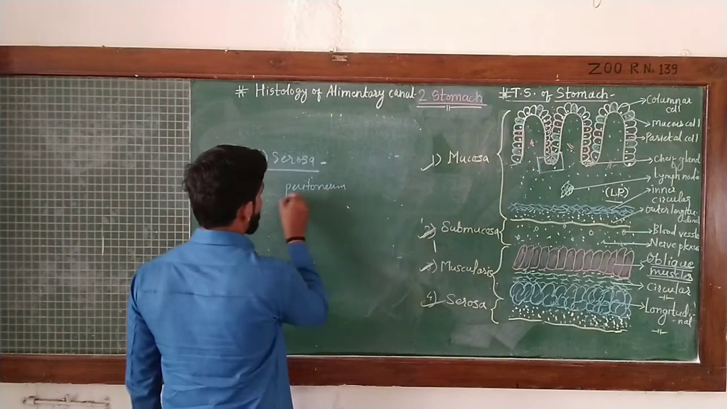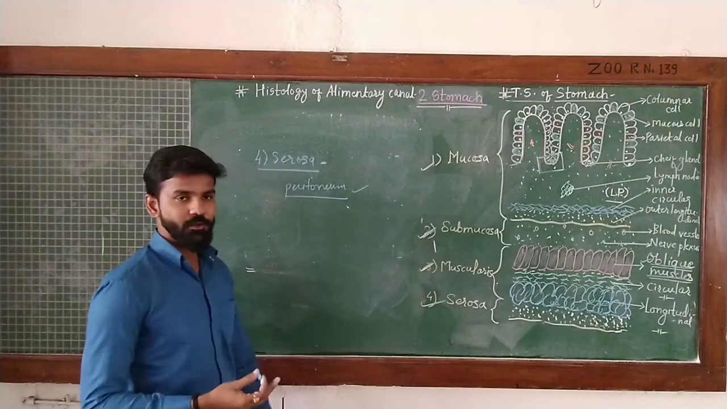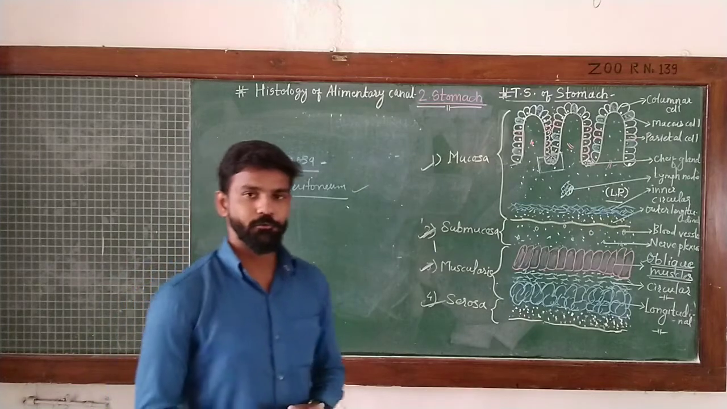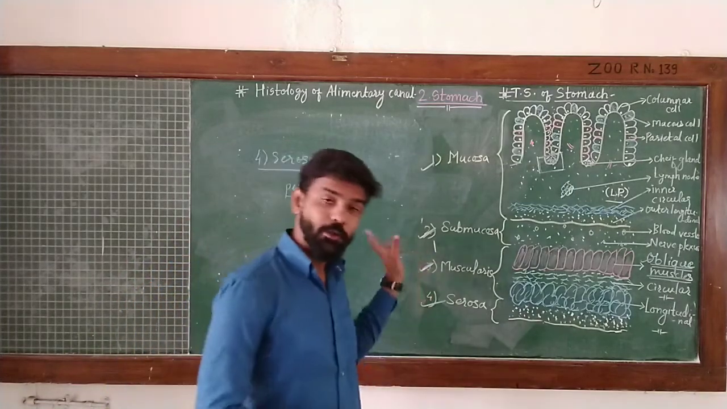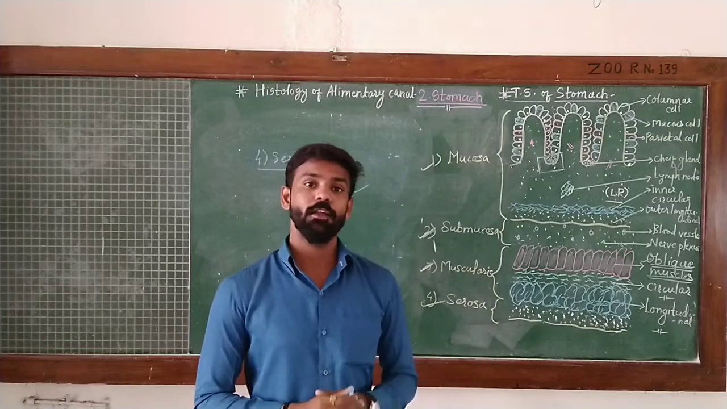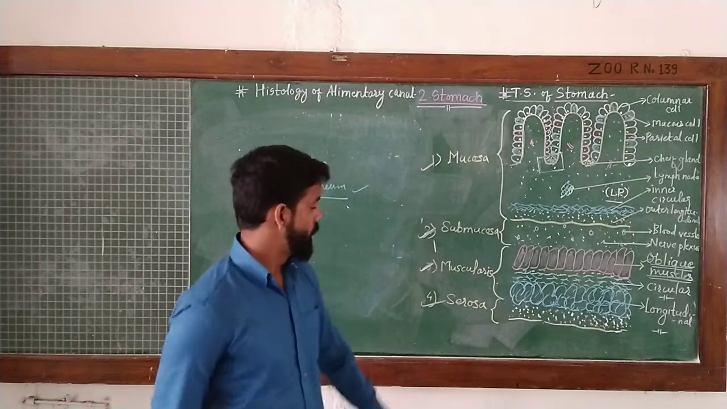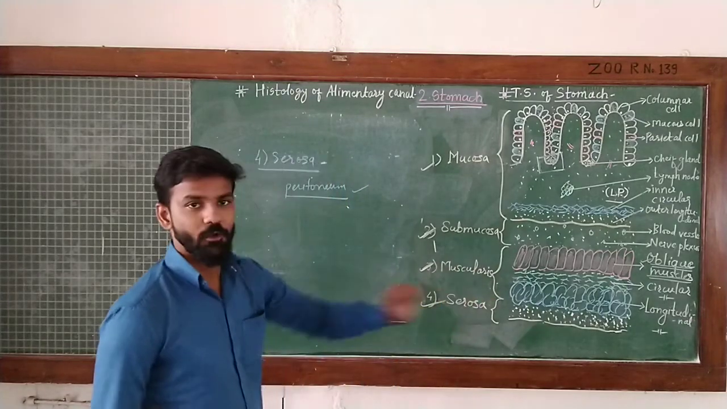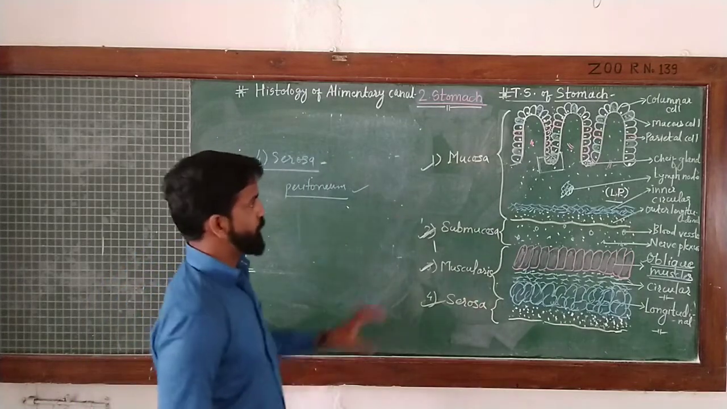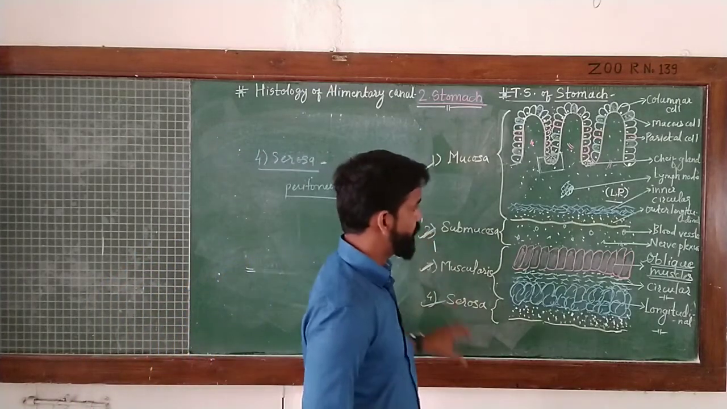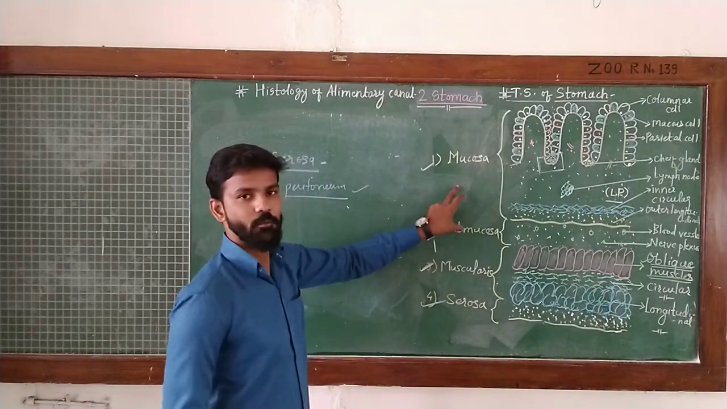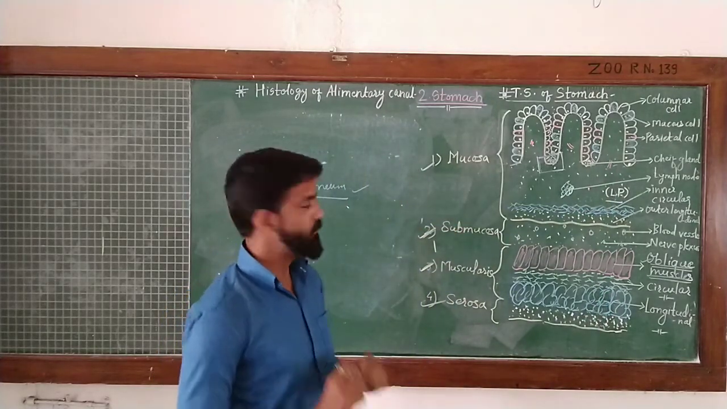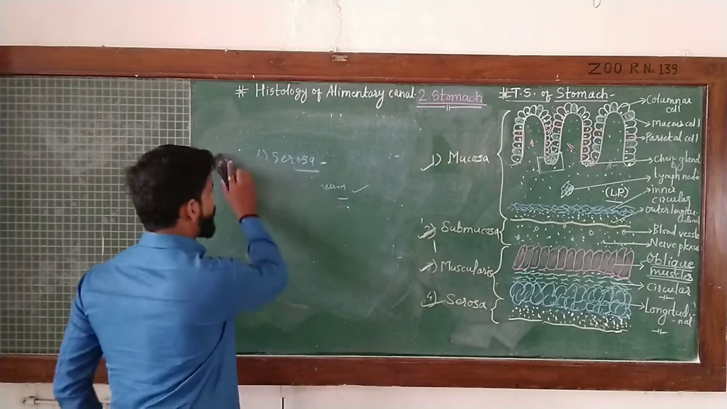Here, as a peritoneum is present over the connective tissue, it is called serosa, and when this peritoneum is absent, it is called adventitia. But in the stomach it is called serosa because of the presence of peritoneum. Like this, these four layers are present with their respective structures. This is the histological view of the stomach in transverse section. This is about the histological structure.